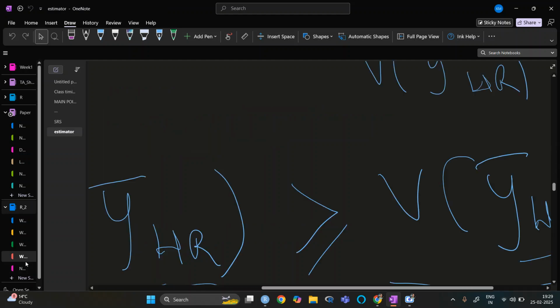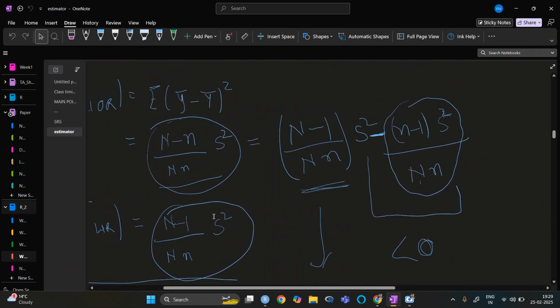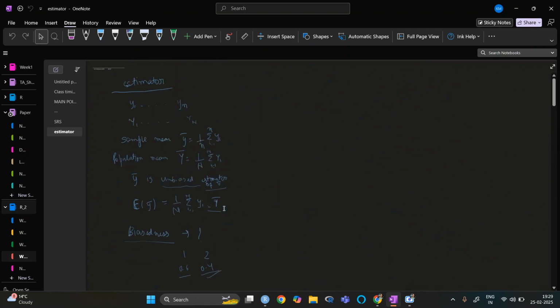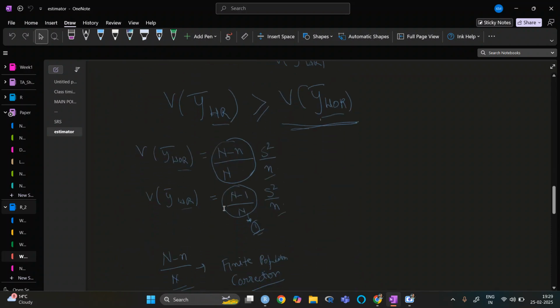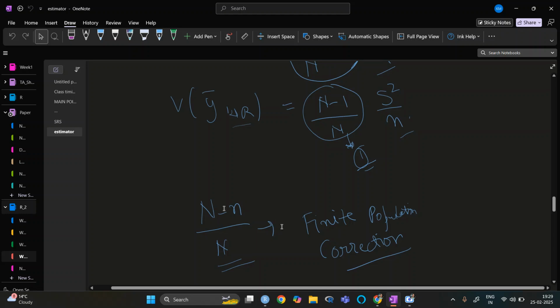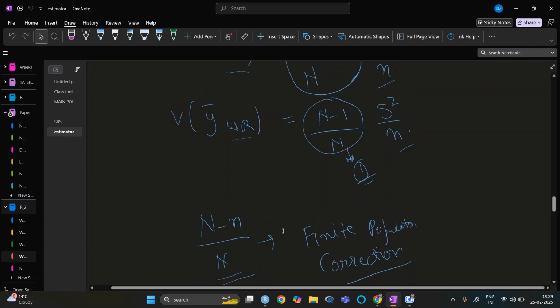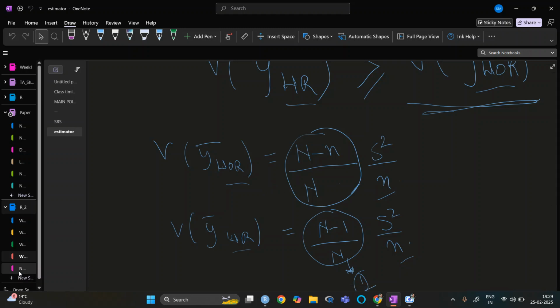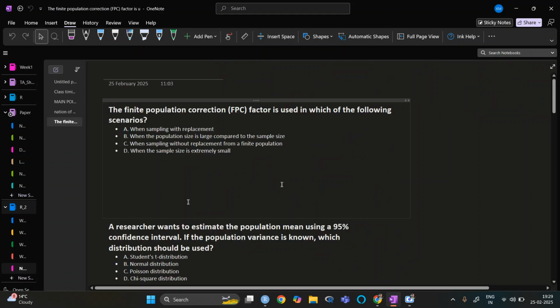Let me take you to a revision. Here we have seen that finite population correction is N minus n upon N. And when do we do that? In the case of without replacement, right? So when we are doing sampling without replacement, then we apply finite population correction.